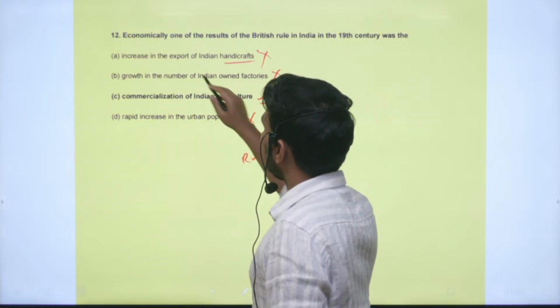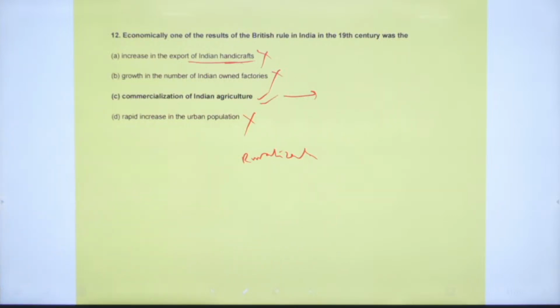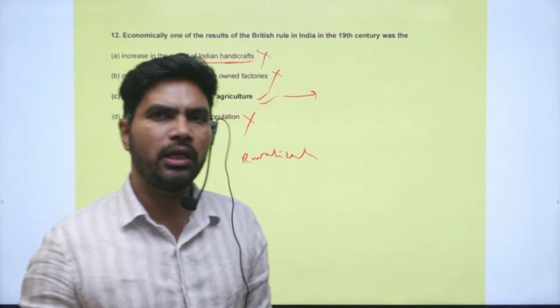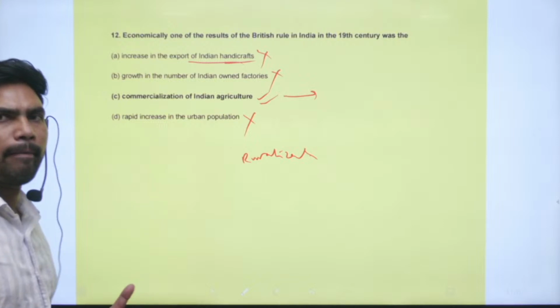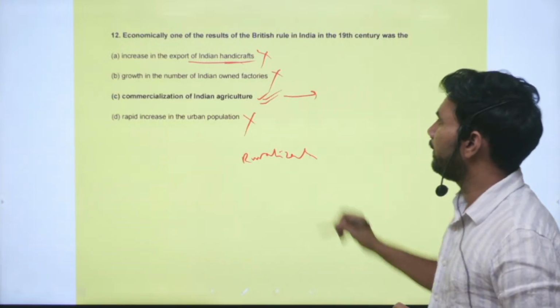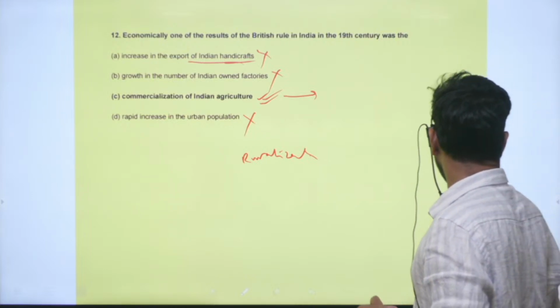So many of the artisans who were involved in the handicrafts industries, because of the lack of work, have to migrate to rural areas to find some work. Right. So the correct option is option C, commercialization of Indian agriculture has occurred.